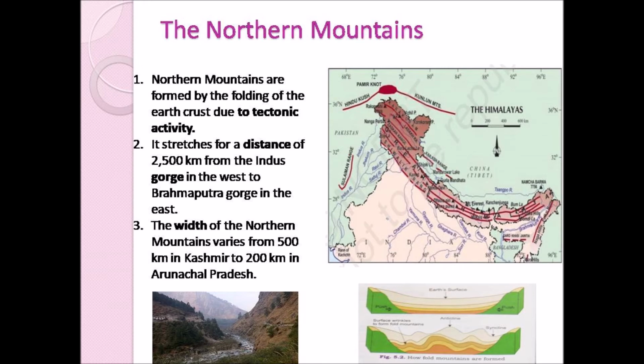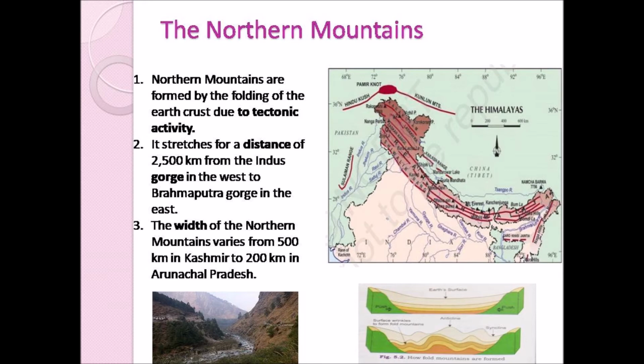Okay children, in this picture you can see at both ends the tectonic plates. When they move towards each other, the earth's crust in between them folds, and this is how these northern mountains were formed.